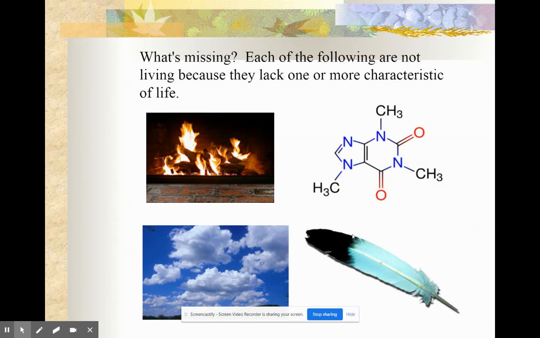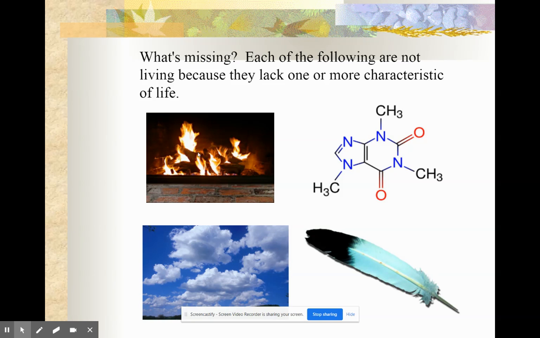Okay, so what's missing? Each of the following are not living because they lack one or more of those characteristics. Okay, this is a feather. This came from a living thing, but it cannot grow or develop or reproduce. It is not a living thing. These are clouds. Okay, they can't respond to stimuli. They have no control. They can't adapt.